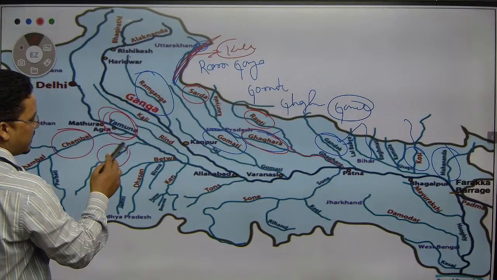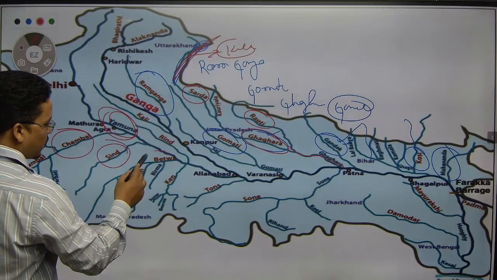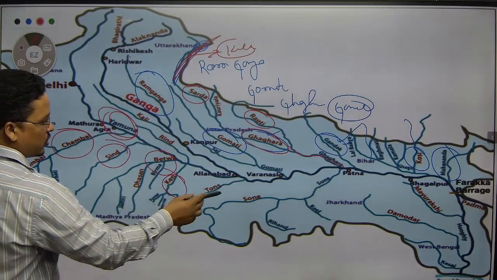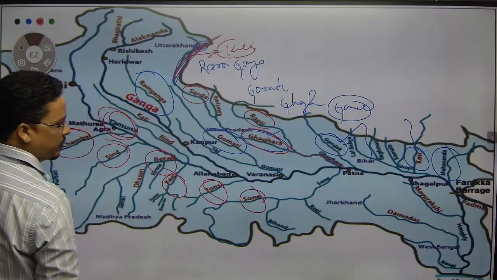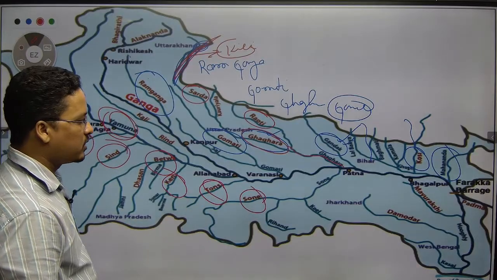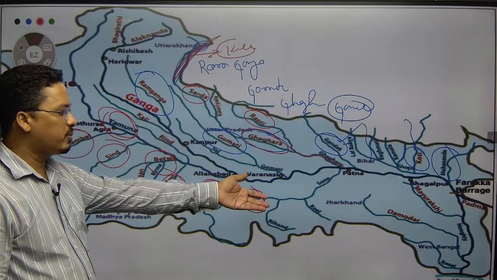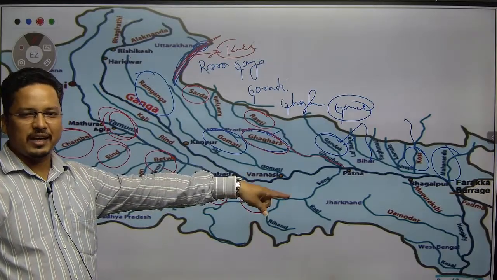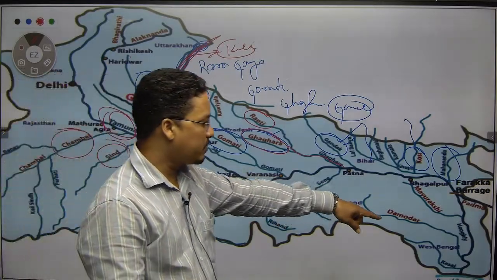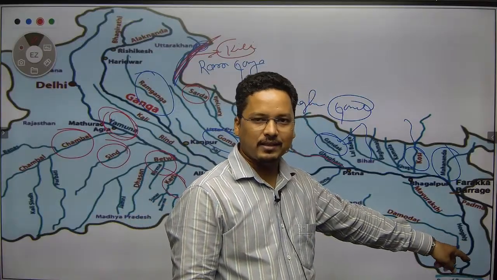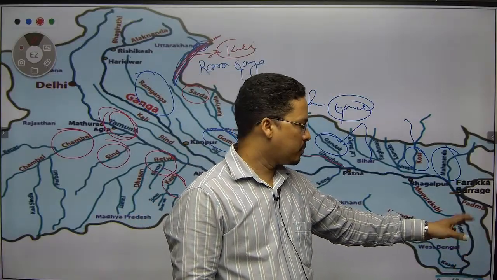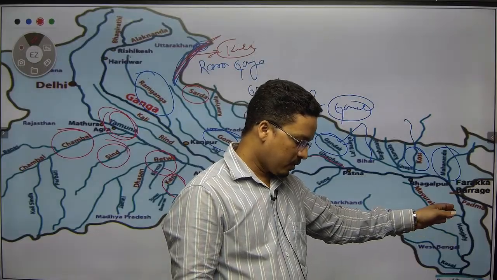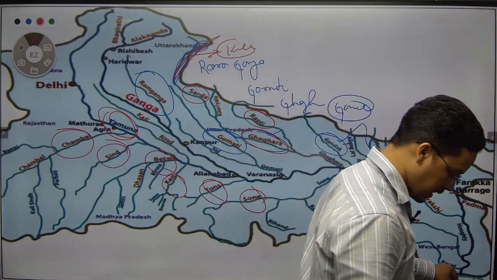Then it would be Sindh. Then it would be Betwa, Ken, Ton, Son, Falgu, right? So these are the rivers. Then Damodar would be there, because there is also the Bhagirathi river. So here the Hooghly river, the Hooghly is also known as the Bhagirathi in Bengal. Some people also pronounce it as Bhagirathi. So this you also have to remember, right?